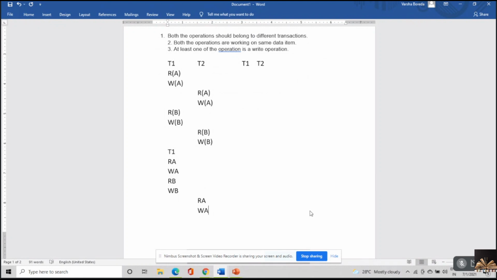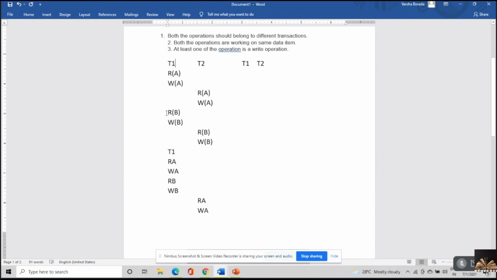Now for this, I'll leave these two steps as they are and these two steps as they are. Read A, write A with respect to transaction T1 would be left as it is. Read A, write A with respect to transaction T2 would be left as it is.